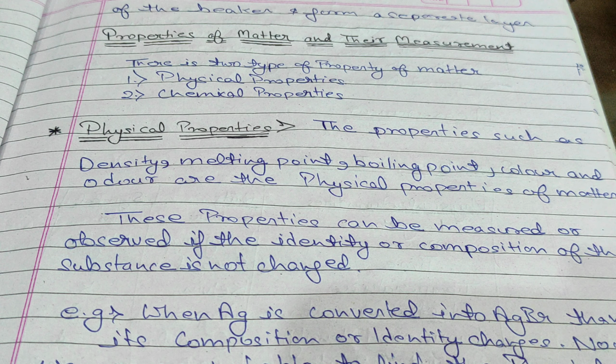There are two types of property of matter: physical property and chemical property. Let us discuss physical property. The properties such as density, melting point and boiling point, color and odor are the physical properties of matter. These properties can be measured or observed if the identity or composition of the substance is not changed.